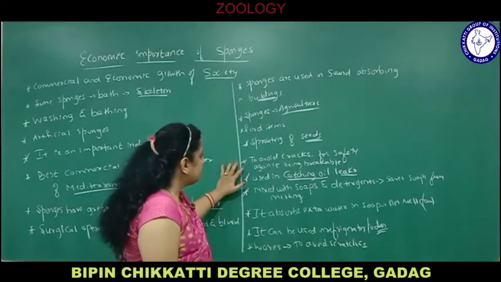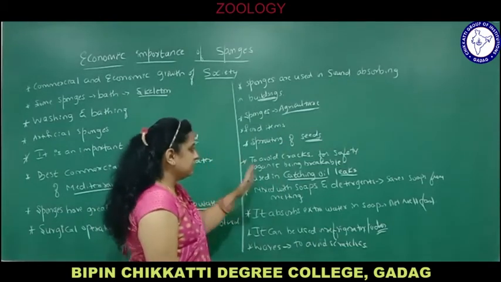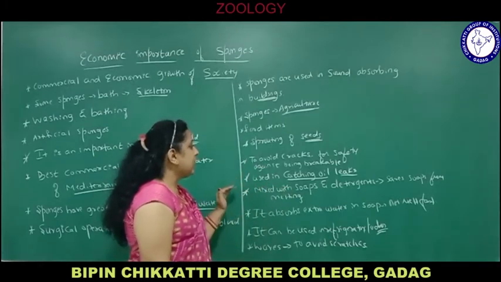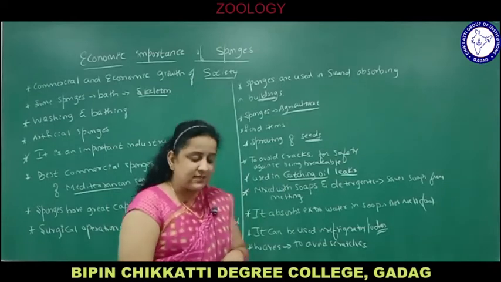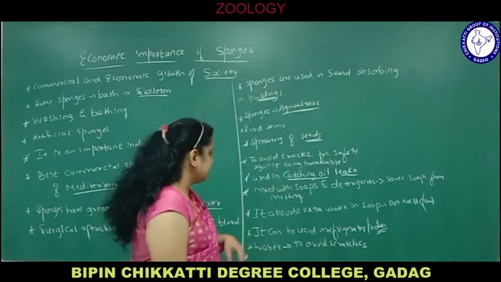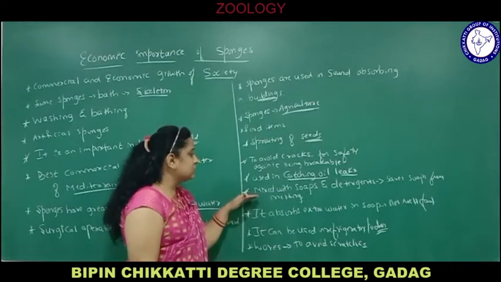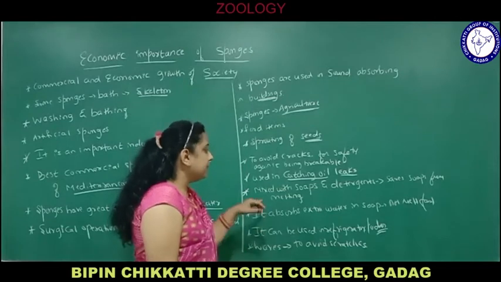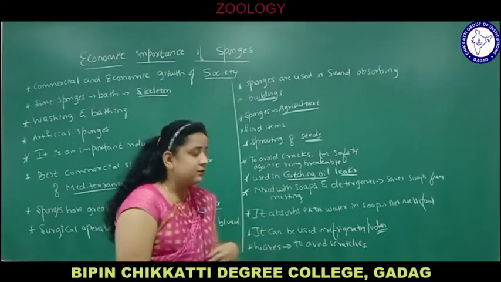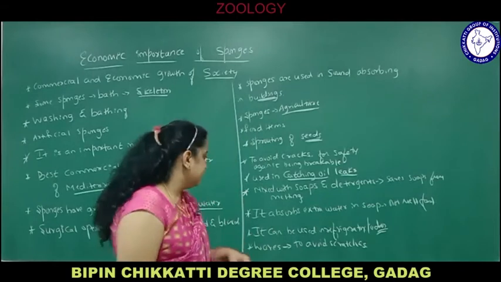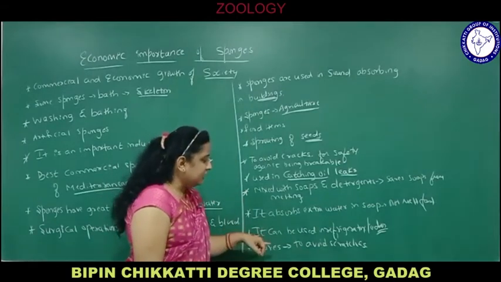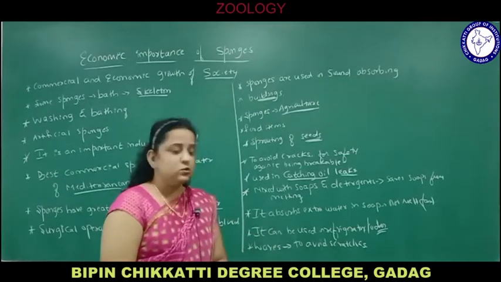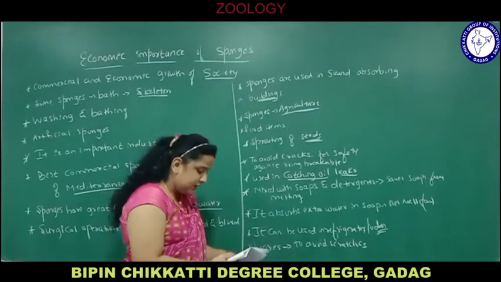Next, sponges are also used to avoid cracks in boxes or any material, and it makes it unbreakable. Used in catching oil leaks in large oil tanks. And sponges are also mixed with soap and detergent to avoid soap from melting, because they absorb extra water in soap, which prevents it from melting. Next, they can be used in refrigerators to absorb the odor. Next, sponges are also used in warehouses to avoid scratches.